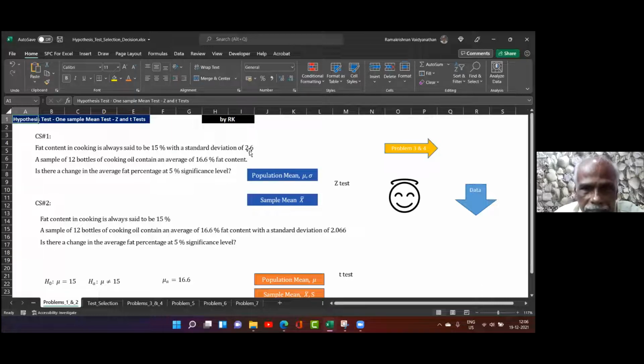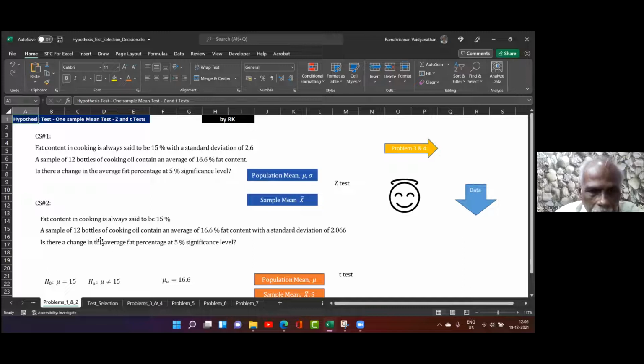Because this population standard deviation is given. Now, the second problem you see here: fat content in cooking oil is said to be 15%. Population data is known, only one data: what is the average? Standard deviation is not known. Therefore, the sample data is given here, same sample data.